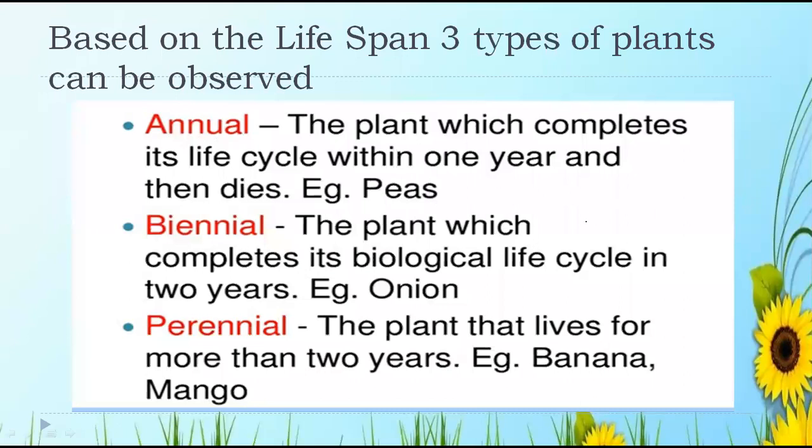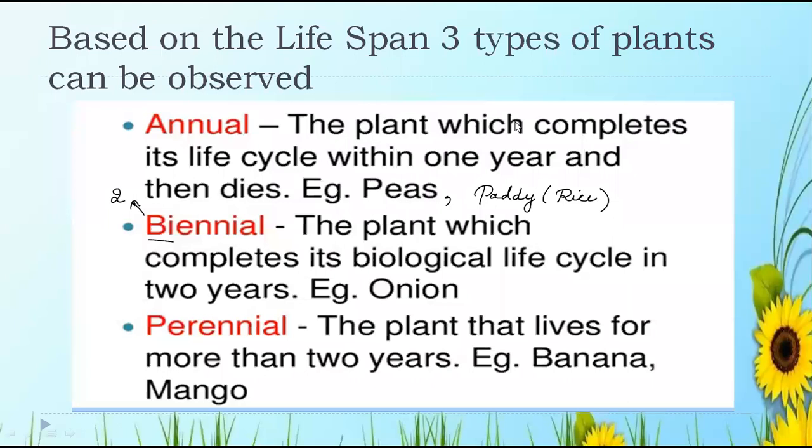Next, coming to biennial. Now, what do you mean by biennial? Bi here itself says that it is two. Students, please give more attention to this. If it is asked based on the lifespan of the plants, you have to differentiate them, then you have to write these three: annual, biennial, and perennial.